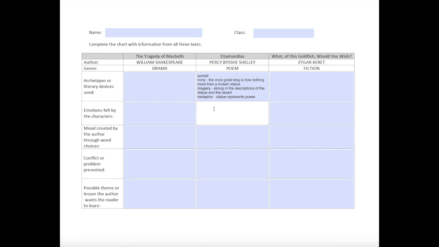The second row asks me to consider the emotions felt by the characters. Well, our main character in this is the traveler who's telling the story. And the traveler describes the statue using negative words like sneer and cold. He talks about the trunkless legs. And so all of these things give a negative feeling about the statue's broken presence. So I would say the traveler felt negatively.